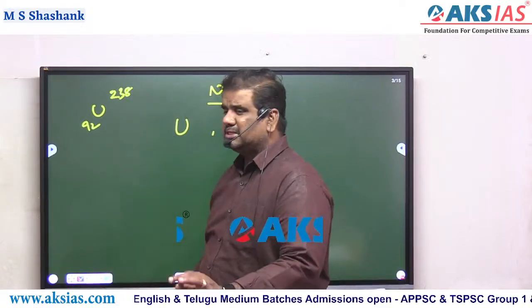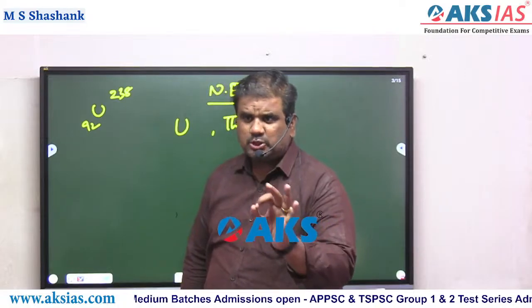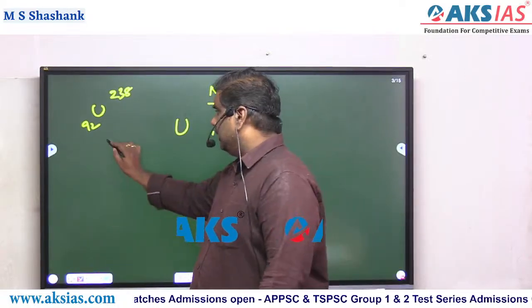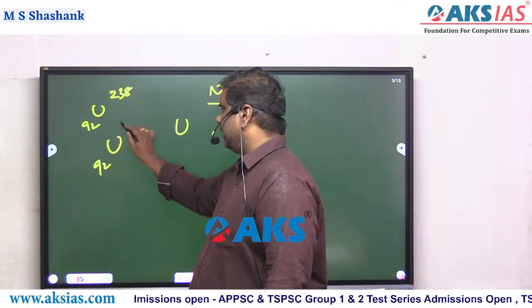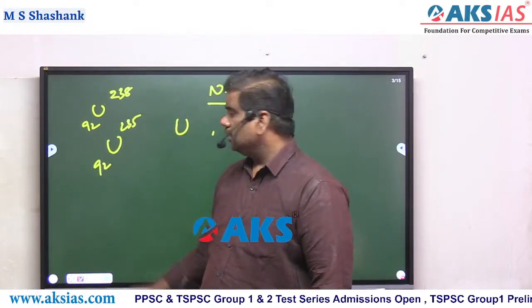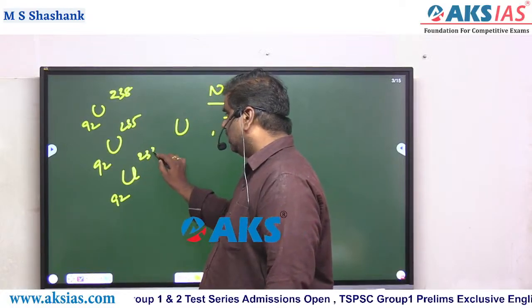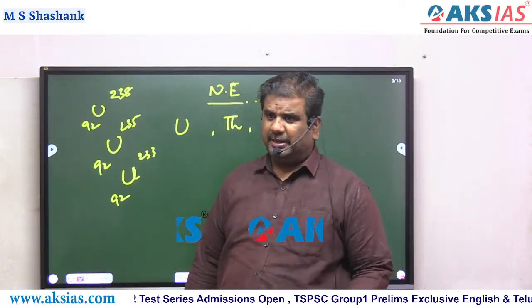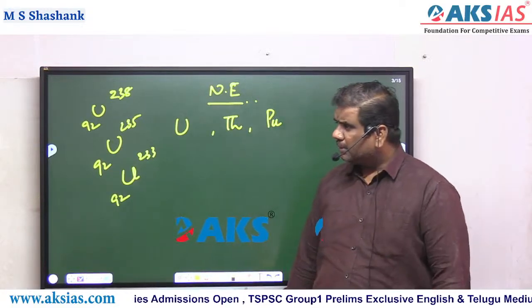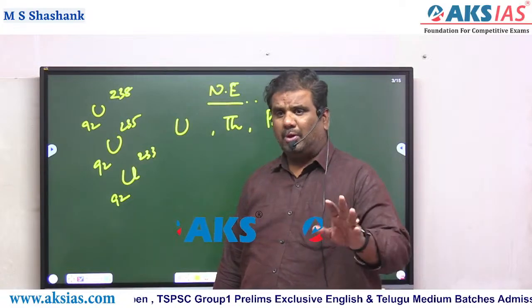Uranium 92-238 is the one which has existed from long back, known as natural uranium. At the same time, uranium 92-235 is highly fissile in nature, and uranium 92-233 is less fissile in nature when compared to 235. We have known these three isotopes of uranium from long back.